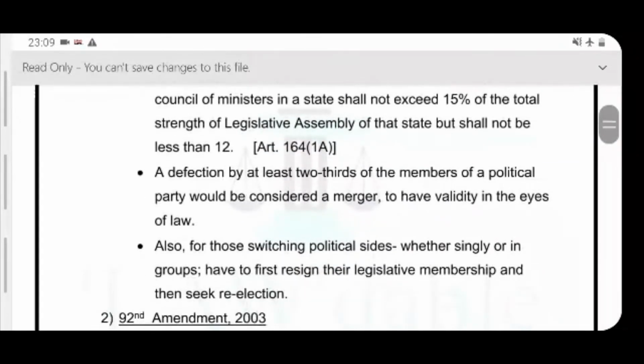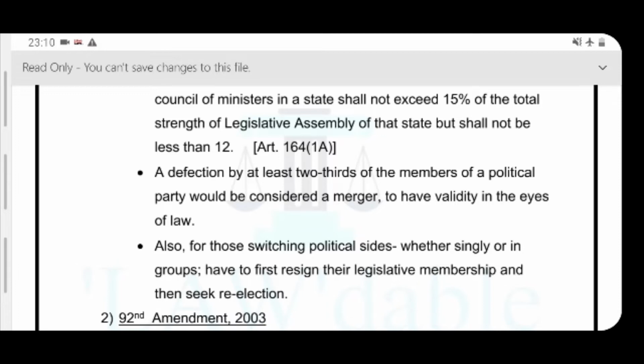Now, next feature is it also brought an amendment in the anti-defection law. It fixed that a defection by at least 2/3 of the members of a political party would be considered as a merger. Earlier it was 1/3. Now it has fixed the limit to be 2/3. So, if 2/3 members of a political party go for merger, then only it has validity in the eyes of law. Otherwise, they would be charged under the defection laws.